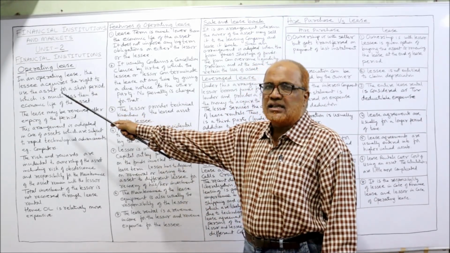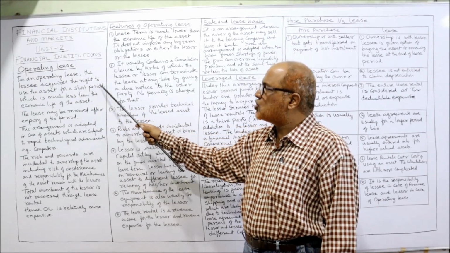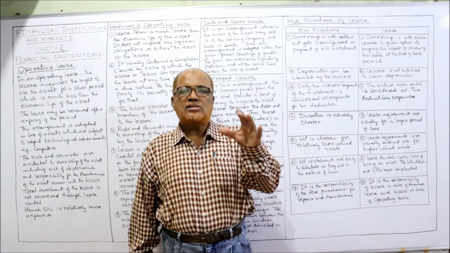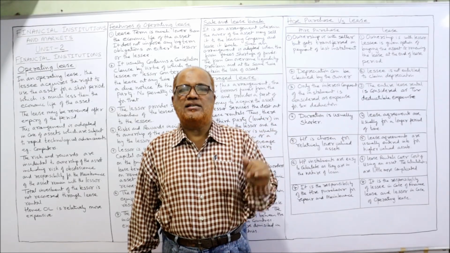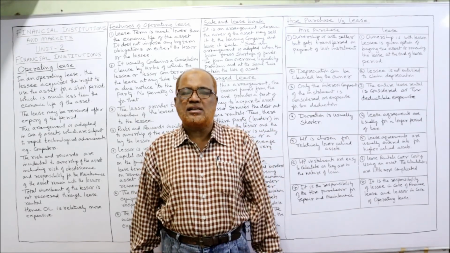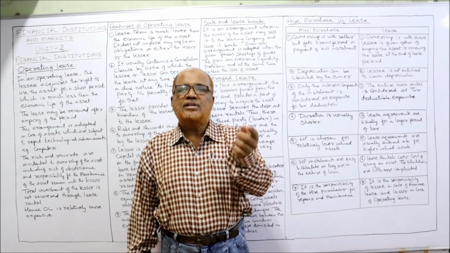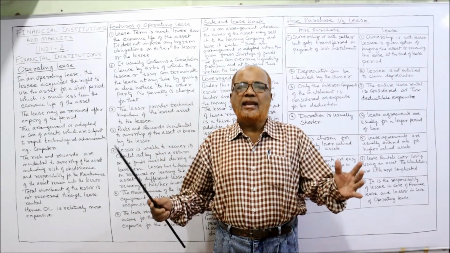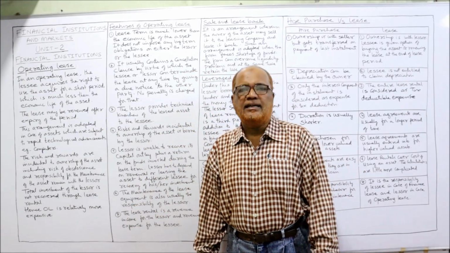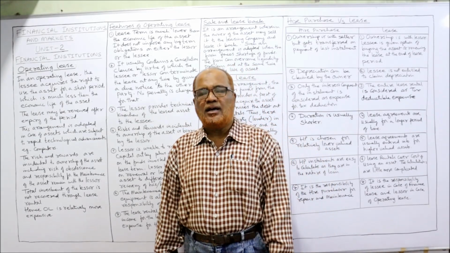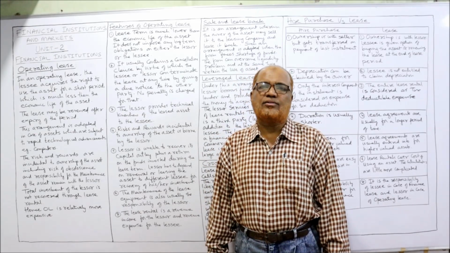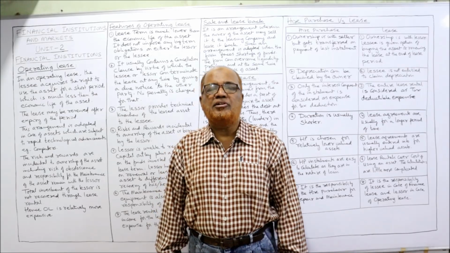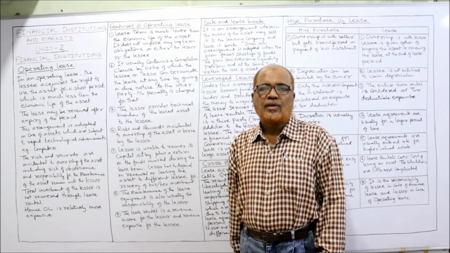So, in an operating lease, the lessee acquires the right to use the asset for a short period, which is less than the economic life of the asset. First of all, this operating lease is a short period lease. That means the lessee has taken the asset for a short period of time, which is less than the economic life of the asset. For example, let the economic life of an asset be 10 years, but the lessee wants to take the asset on lease only for 3 years. Economic life is 10 years, but the lease period is only 3 years. It will not be treated as a financial lease. It will be treated as an operating lease.